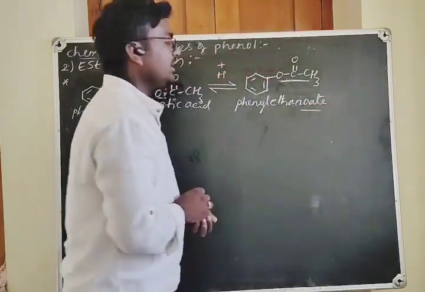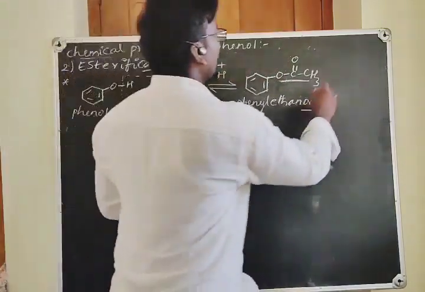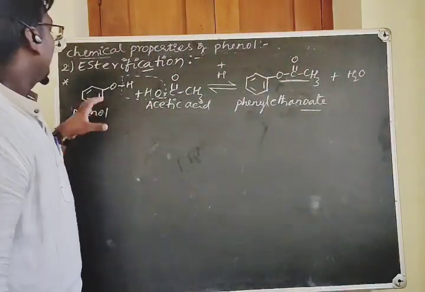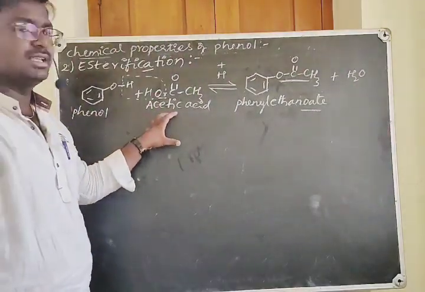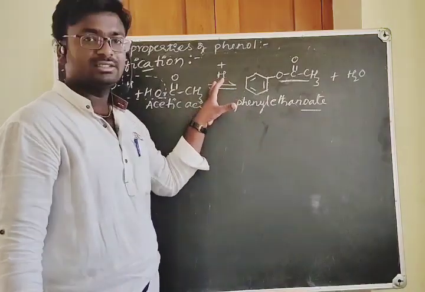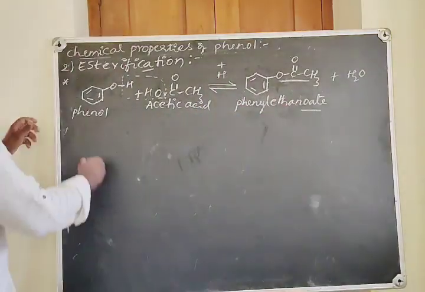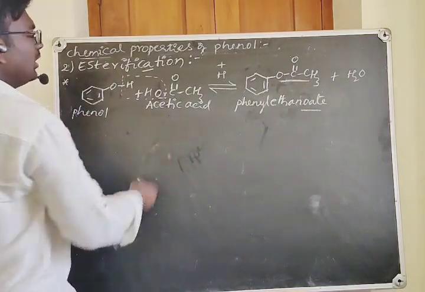Phenyl ethanoate is the name of the compound, and you can see H2O formed as a byproduct. That is, when phenols are treated with carboxylic acid in the presence of an acid, you will get an ester. Okay, this is the reaction between phenol and acetic acid.